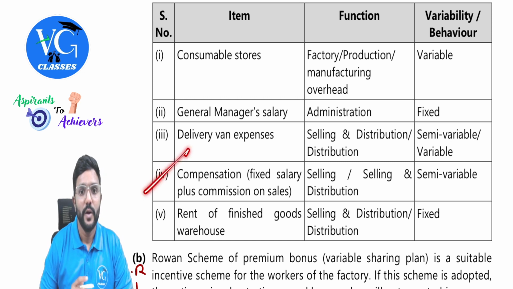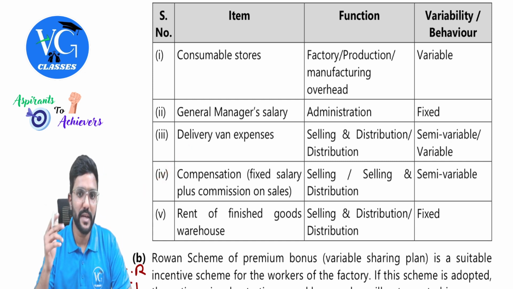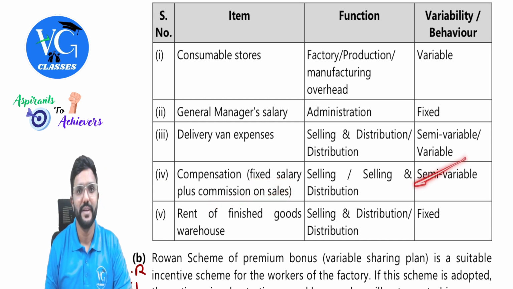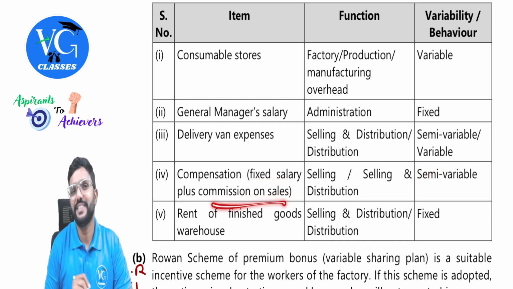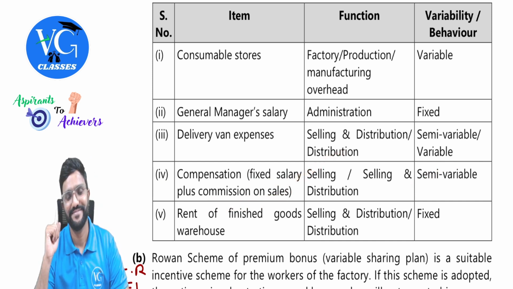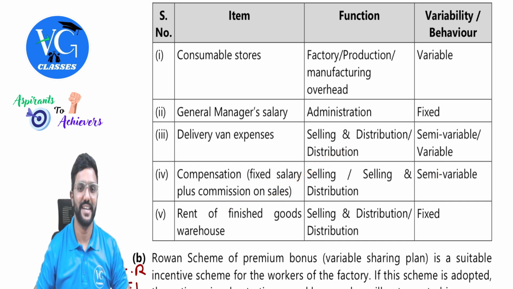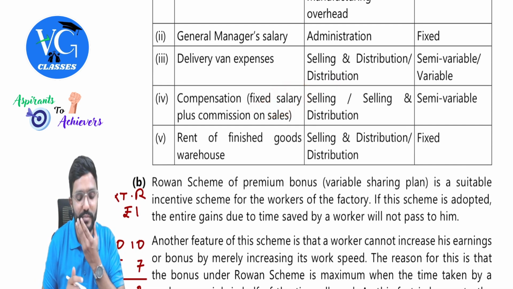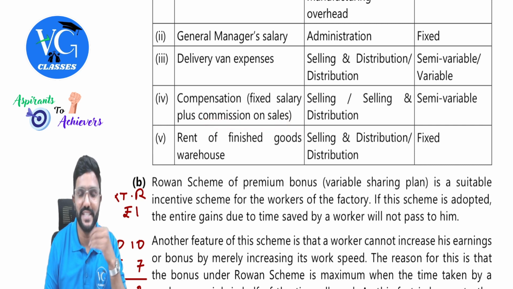Next. Compensation, fixed salary plus commission on sales. Here itself they have given the clue. So it is semi-variable. And commission on sales, there you should understand that it is a part of selling and distribution overhead. Got it? Because if they just give salary, we don't know who the salary is paid for. But later they said plus commission on sales.